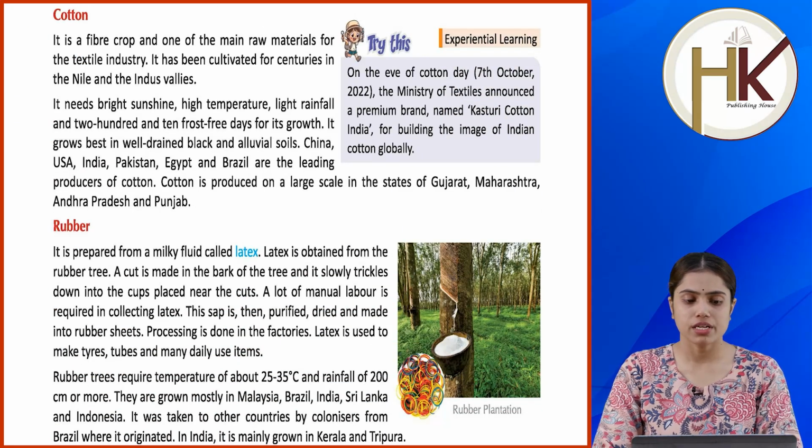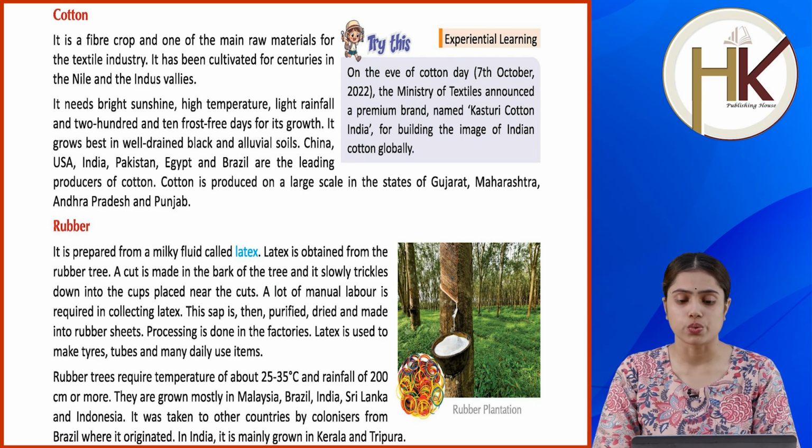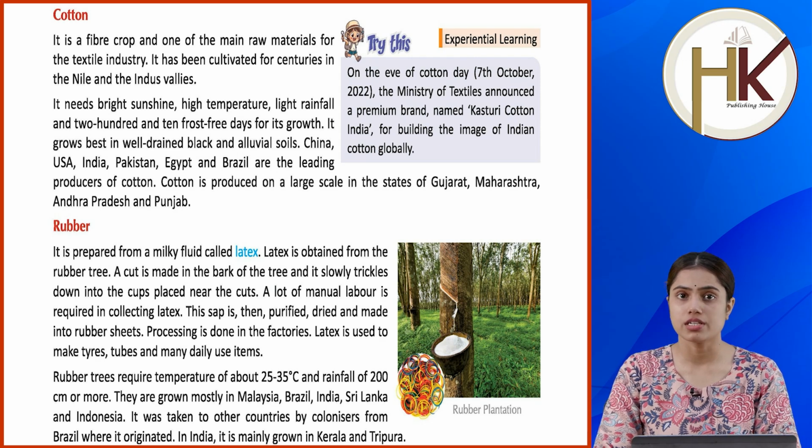Cotton. It is a fiber crop and one of the main raw materials for the textile industry. It has been cultivated for centuries in the Nile and the Indus valleys. It needs bright sunshine, high temperature, light rainfall and 210 frost-free days for its growth. It grows best in well-drained black and alluvial soils.